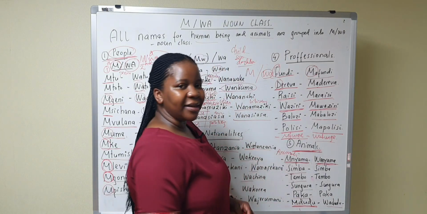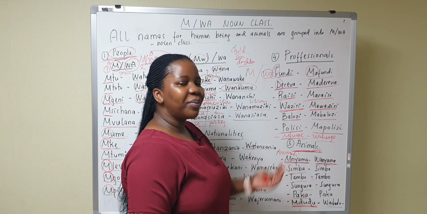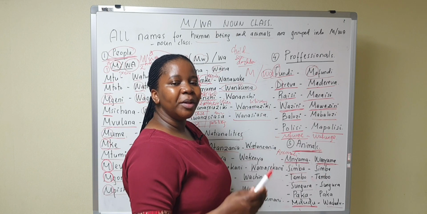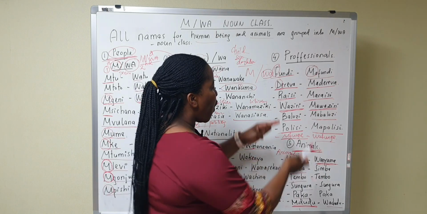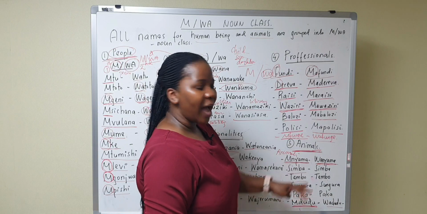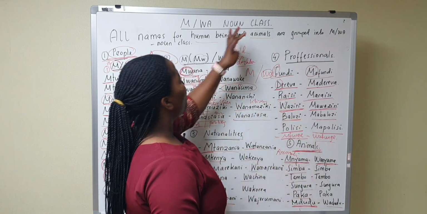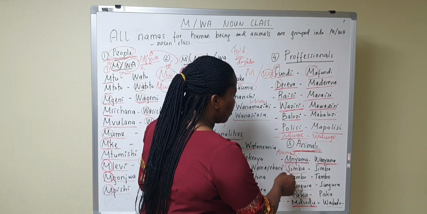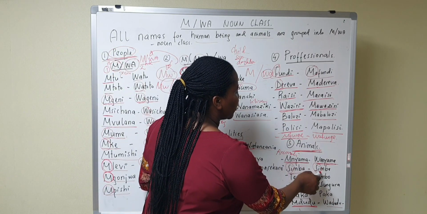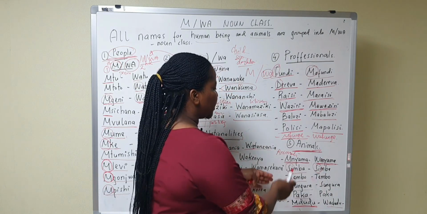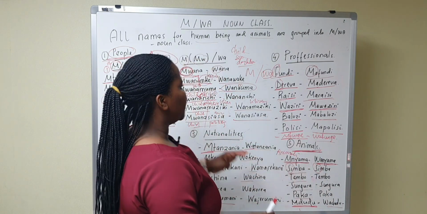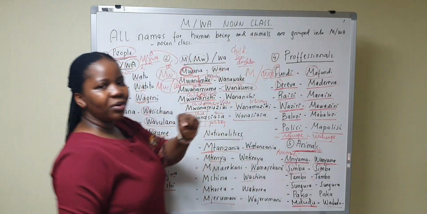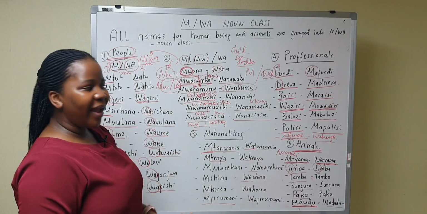Paka is a cat. In plural, paka. Dog, mbwa. In plural, mbwa. So all animal names are grouped into wa noun class, even though the prefixes are not m in singular and not wa in plural, because this class is the class for human beings and animals, the class for people and animals.